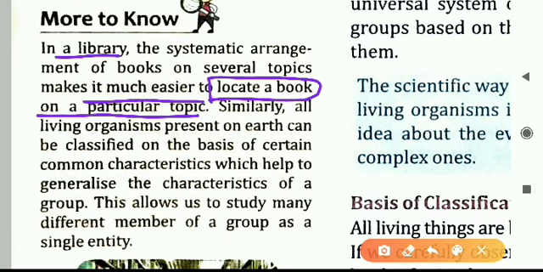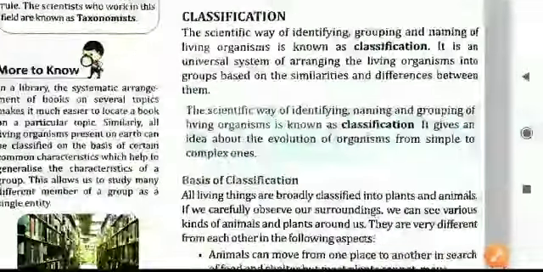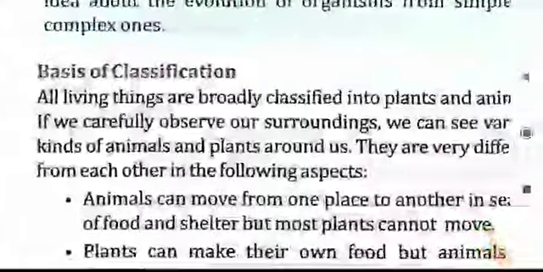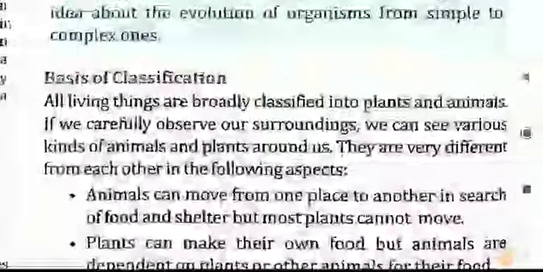Similarly, in the case of the library, we have seen the books. Just similar to that, all the organisms, the plants, the animals, all the living organisms are also classified into various groups. Why is it done? What actually is being done for classification? When the animals and plants are classified in separate groups, then it will be very much easier to study about them, to find out the details, or to understand about their life processes. It will be very easy.